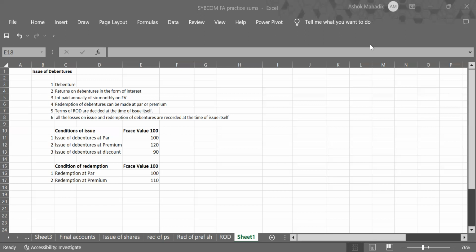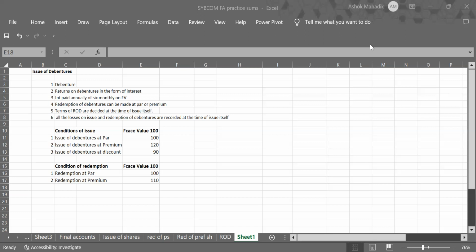Next is redemption of debentures can be made at par or at premium. You know that we can sell a share or a debenture at par or at premium and sometimes at a discount. Same way, in case of debentures, we can decide the terms and conditions at the time of issue itself, that this debenture will be repaid after 3 years or 5 years with 5% premium or 10% premium, or at least at par. We cannot redeem anything at discount. No one will accept that, right?